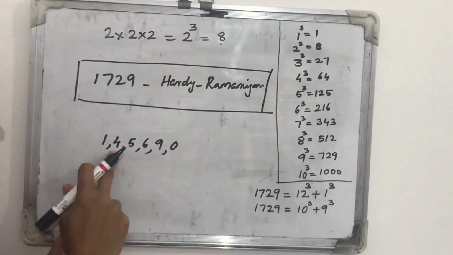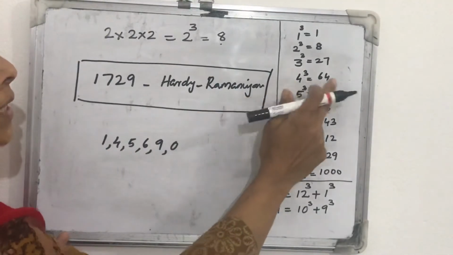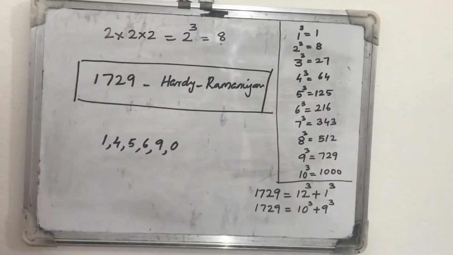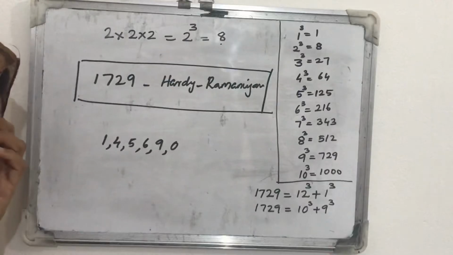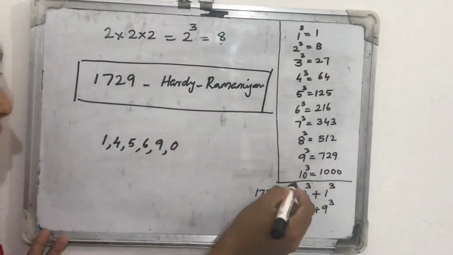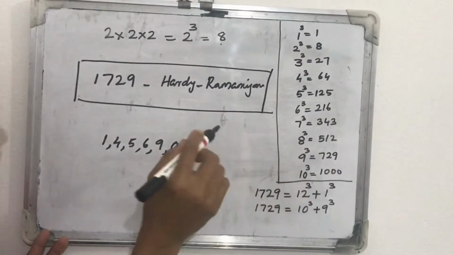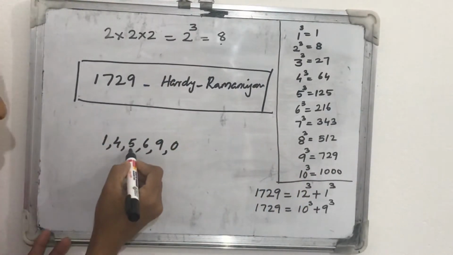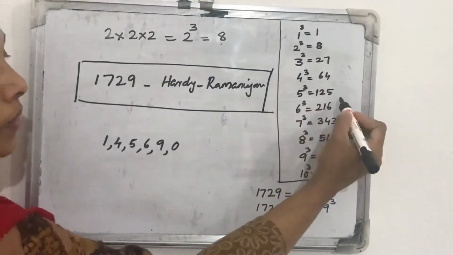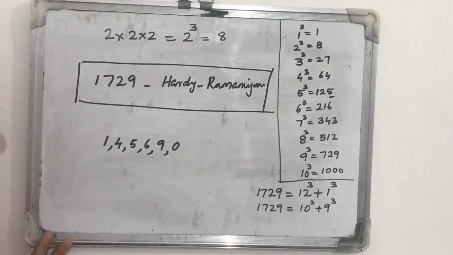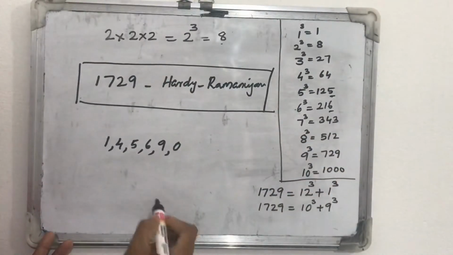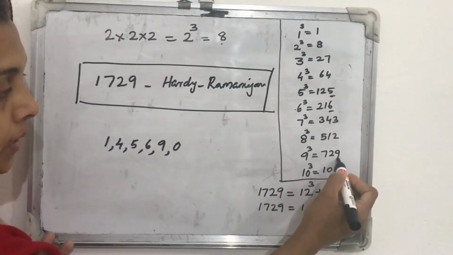Next 4. What is the cube of 4? 64, and its units place is also 4. And when we think about the number 14, 14 cube, when we check, its units place will also be 4 itself. Just like 5 cube, we know it is 125, that ends in the same digit 5. 6 cube also ends in the same digit. Next 9 cube also ends in the same digit.